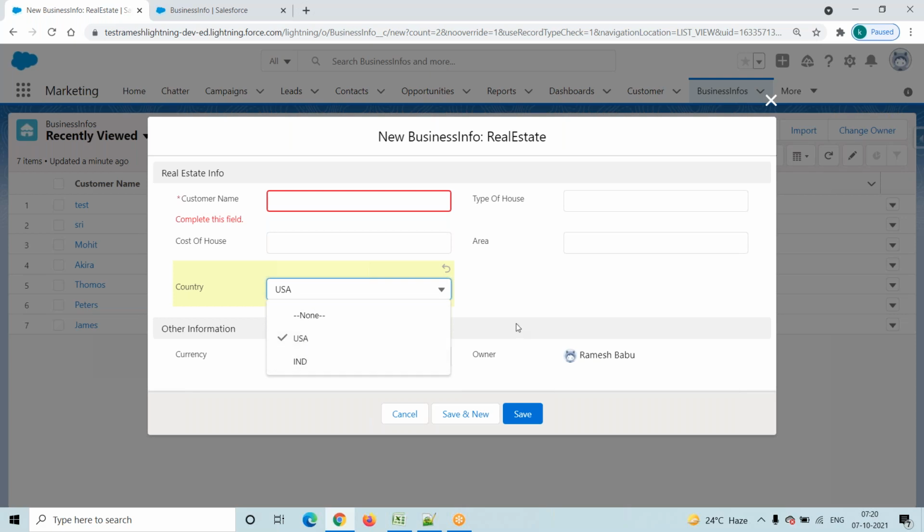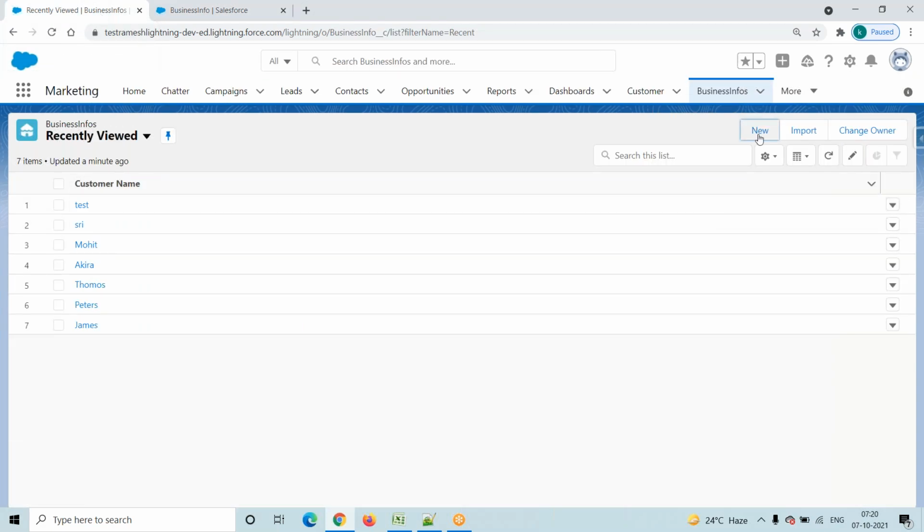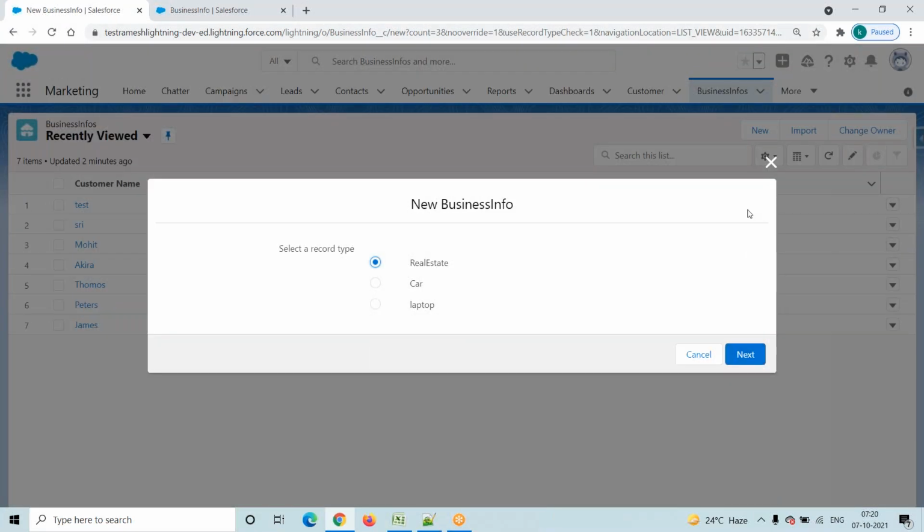Default value means, here you have to observe how many pick list values there are: USA and India, two. Default value means while creating a record, I will show one default as USA. If you want, you can just go and change it. By default, I'm giving some value. If you want, you can change it. Got it, Shiva.